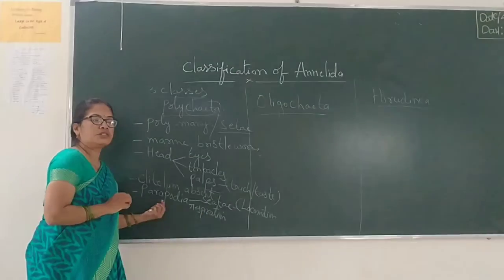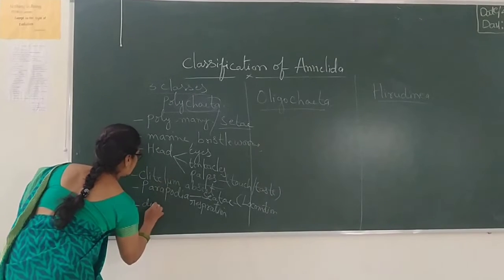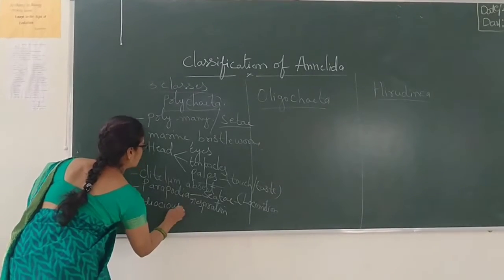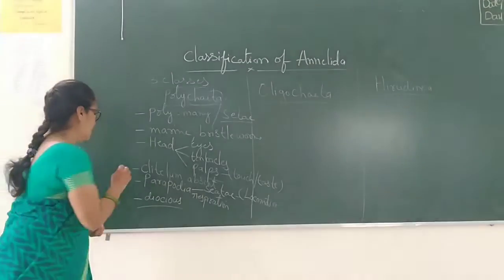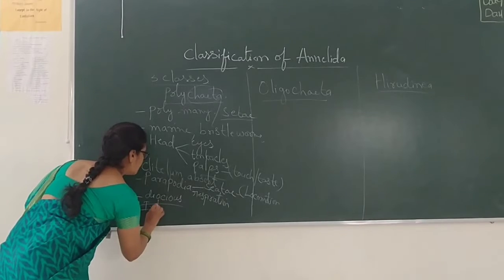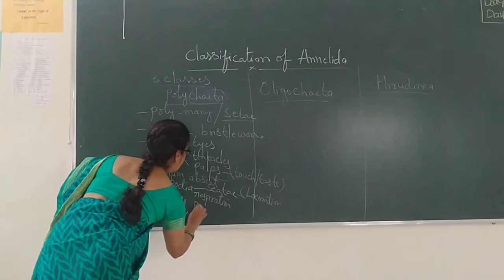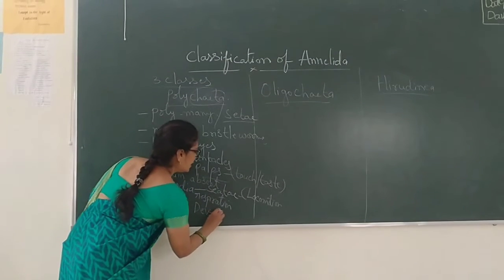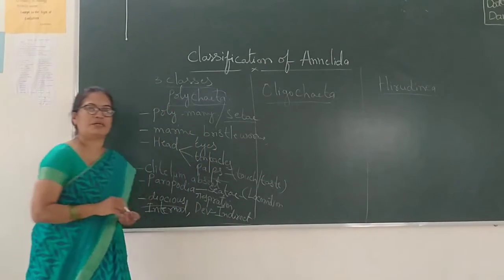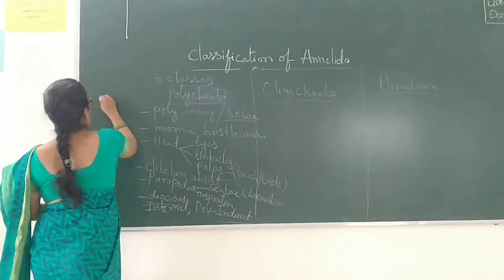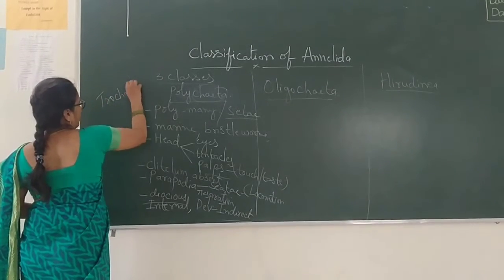Here in them mostly they are dioecious. In them fertilization is internal fertilization, and development is indirect. Indirect development means in them they contain trochophore larva.